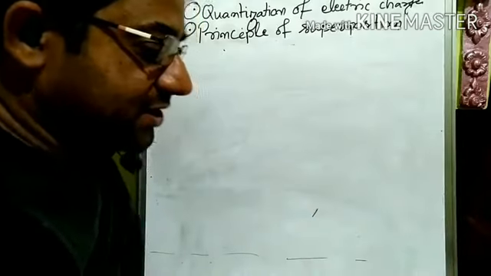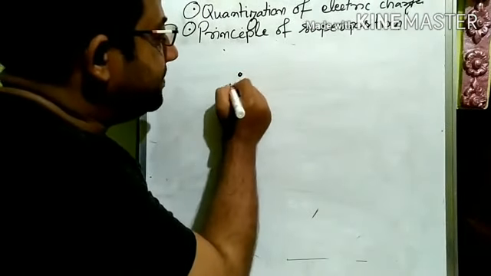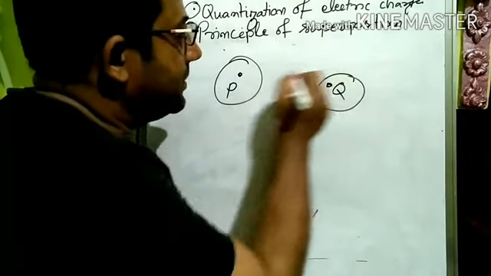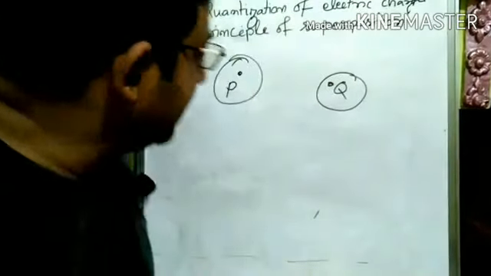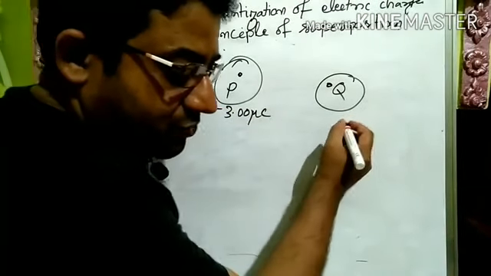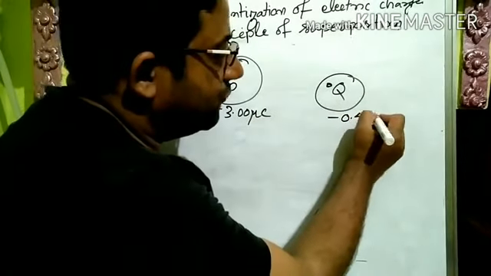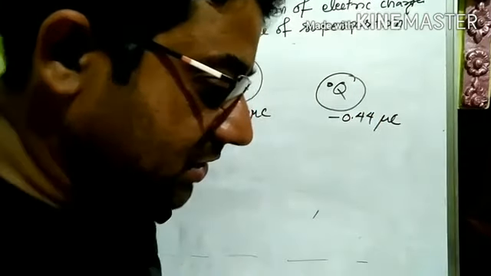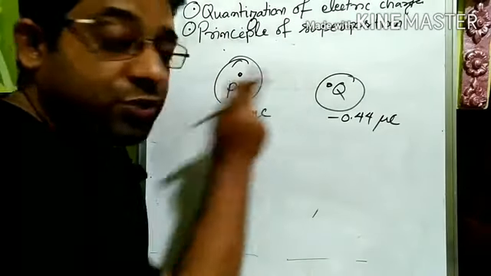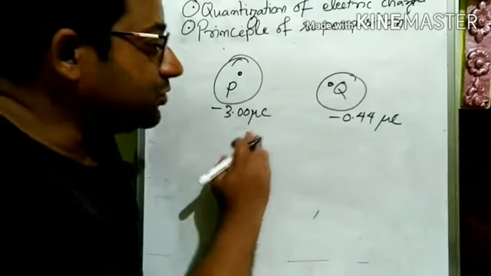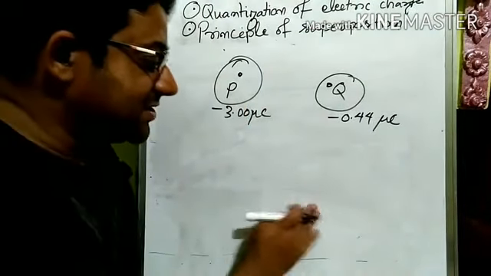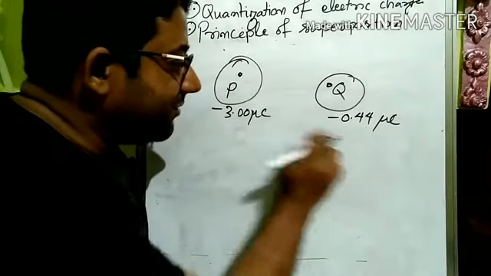In this question, what it says is there are two objects P and Q. They carry charges: P carries minus 3.00 microcoulomb and Q carries minus 0.44 microcoulomb. What is the number of electrons that should be transferred from P to Q so that both of them acquire equal charges? Then just like that example, we will find out the average of these two.